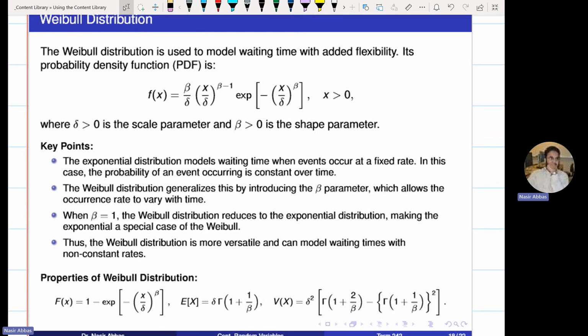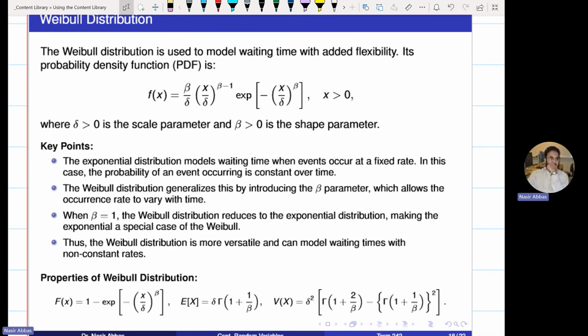So if beta is more than 1, occurrence rate is increasing over time. If beta is less than 1, occurrence rate is decreasing over time. When beta is exactly equal to 1, the Weibull distribution reduces to exponential distribution, making exponential a special case of Weibull. This is more versatile than exponential.